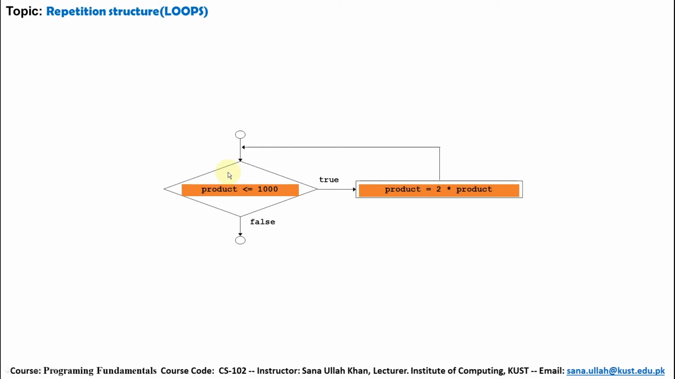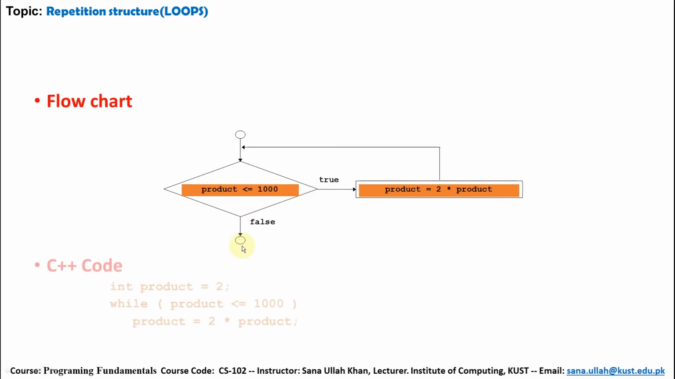Now again it will be checked. 4 is also less than 1000, so this statement will be executed. Product equals 2 multiplied by product, and the result is assigned to product, where the product's current value is 4. 4 multiplied by 2 becomes 8, which is assigned to product, and then it is checked again. At the end, when the value becomes 1000 or greater than 1000, the condition becomes false and the loop is terminated.